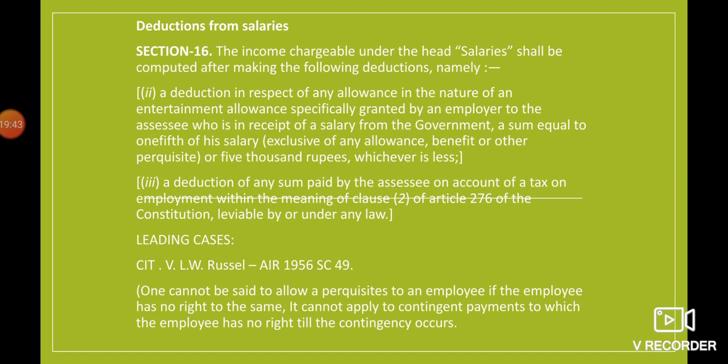So the catch is salary from the government. If the person is getting a salary from the government, and that employee is also receiving some kind of entertainment allowance, there will be a deduction of a sum equal to 1/5 of salary or 5,000, whichever is less. Suppose his salary is 50,000, so 1/5 of 50,000 will be 10,000, or 5,000. Which is less? 5,000 rupees is less. So there will be a deduction of 5,000, right?